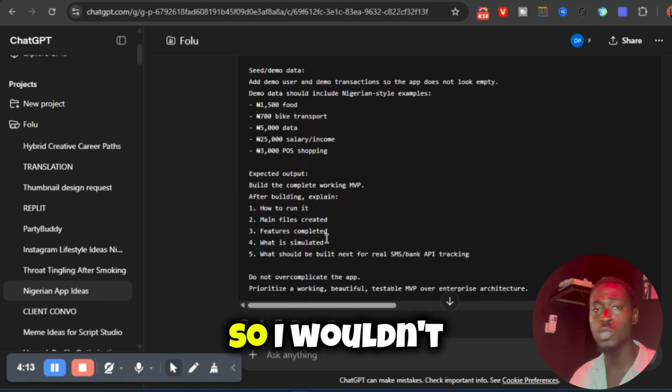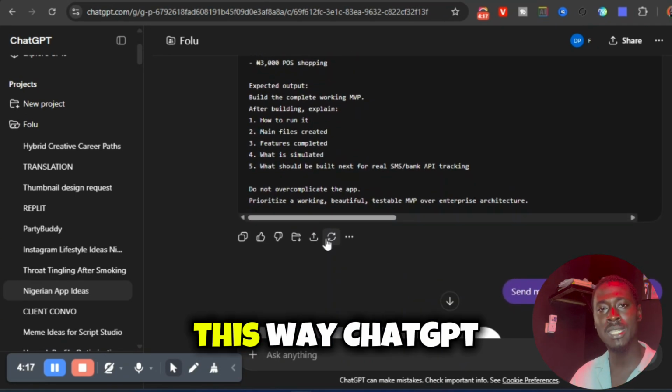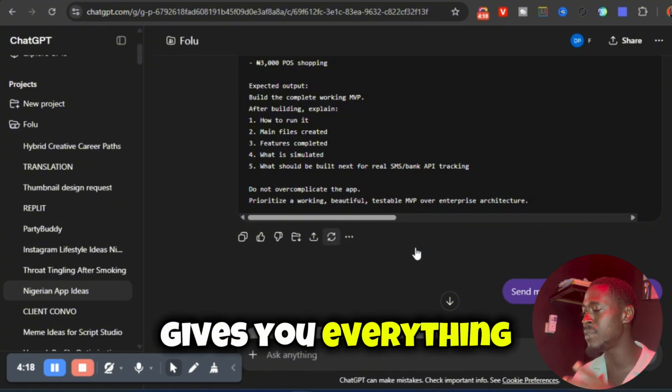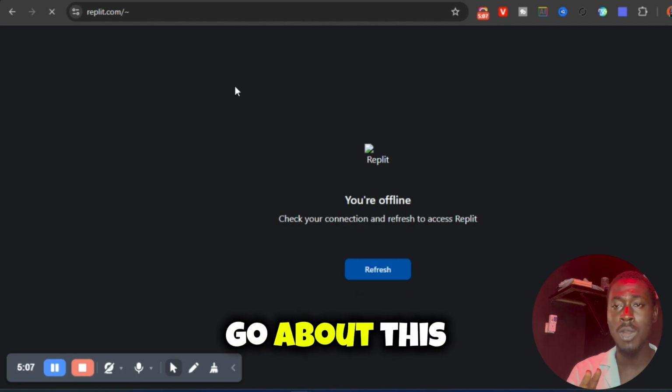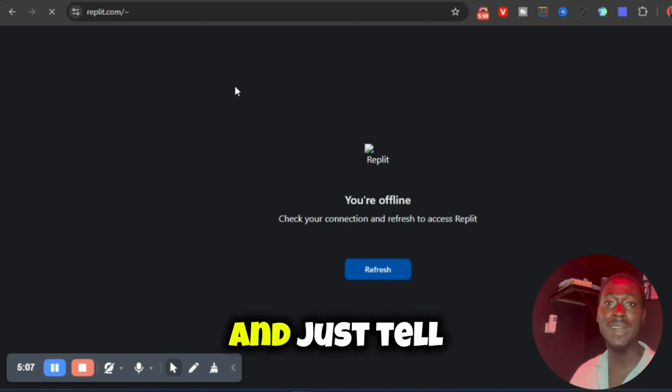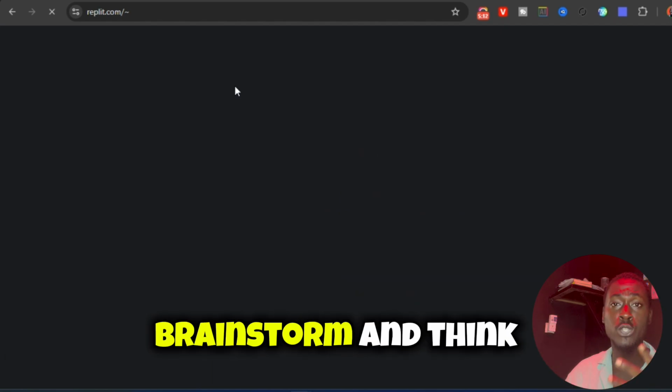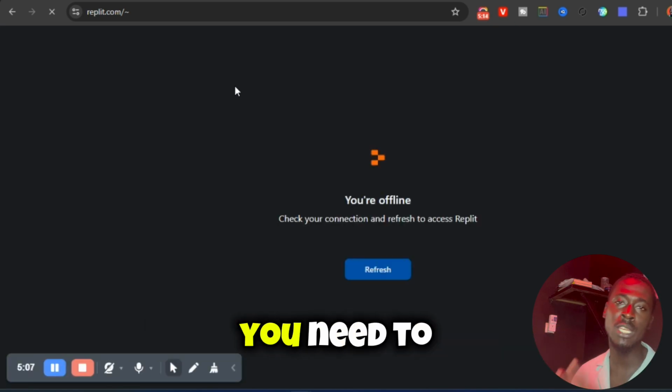I don't have any coding experience, so I wouldn't know. But doing it this way, ChatGPT gives you everything out. And another reason why you want to do it this way, because there are two ways to go about this. You can either go to Replit itself and just tell it your idea, and it will brainstorm and think about it and do everything you need to do.